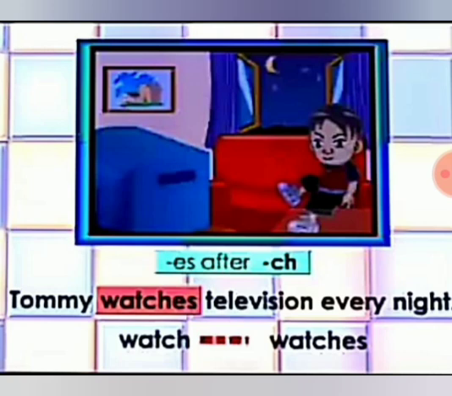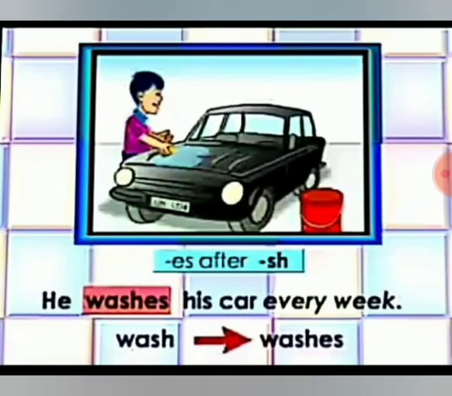Next we are adding es after ch. Tommy watches television every night. The verb ends with ch, so we are adding es to the main verb. So watch will be changed into watches. Then we are also adding es for the verbs ending with sh. He washes his car every week. Wash into washes.